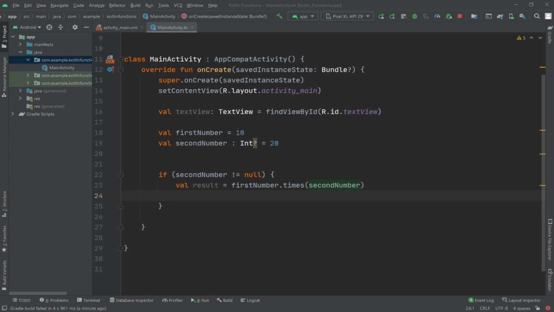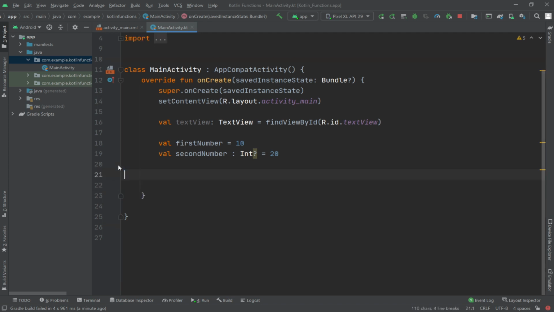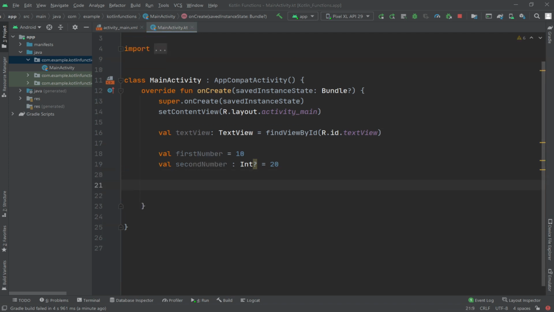A more convenient approach to addressing this issue, however, involves use of the let function here. Let's delete this. So when called on a nullable type object, the let function converts the nullable type to a non-null variable and names it, which may be referenced within a lambda statement.